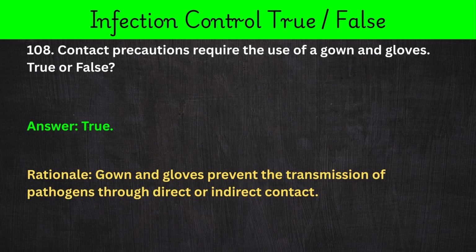108. Contact precautions require the use of a gown and gloves. True or false? Answer: true. Rationale: gown and gloves prevent the transmission of pathogens through direct or indirect contact.